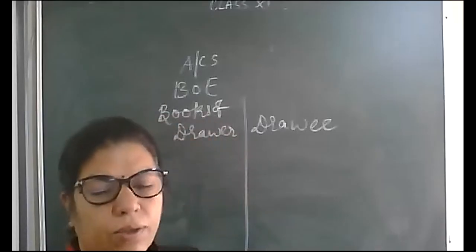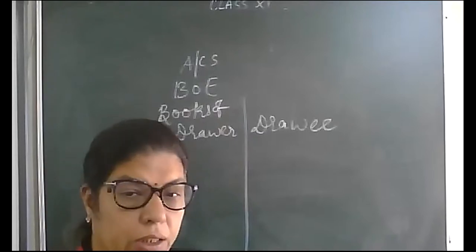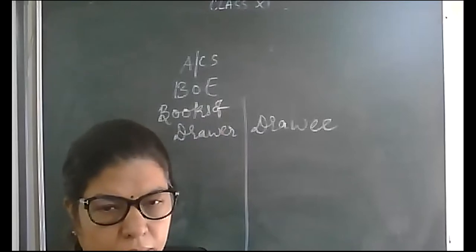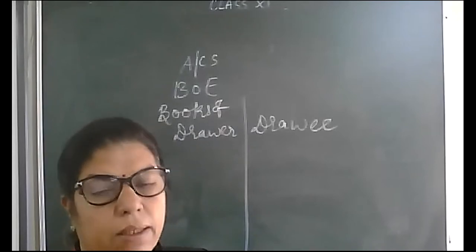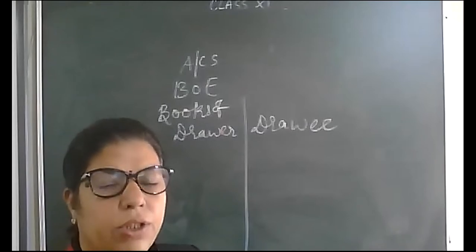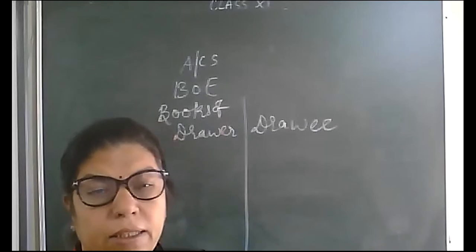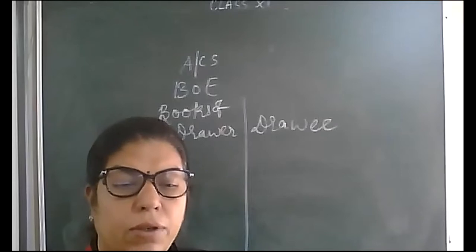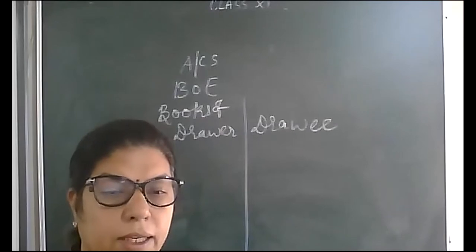In class 11th accountancy, we are on chapter 8, that is bills of exchange, and already I explained to you the books of drawer and drawee with the theory part. Drawer is the writer and drawee is the acceptor. Today we are going to do the sum questions given in NCERT for practice and for various cases. So look at the screen, then you will be able to understand the questions given in the NCERT.